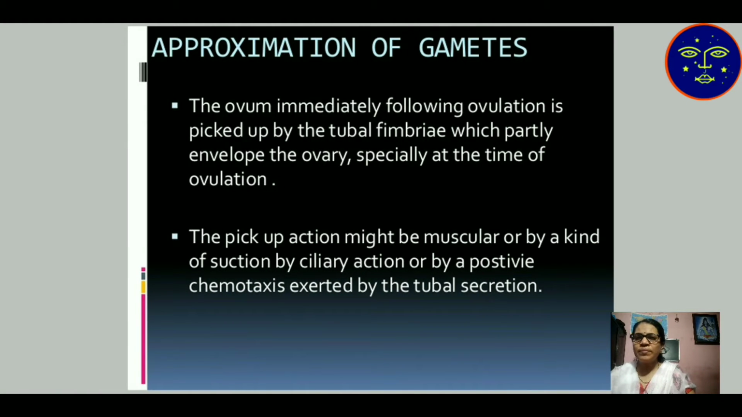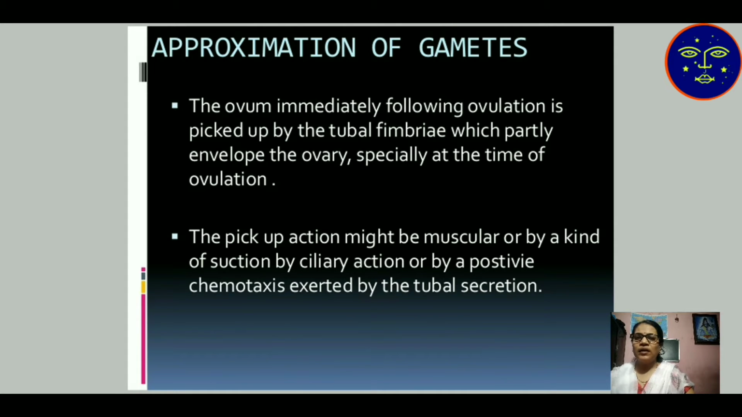This is the approximation of gametes. The ovum immediately following ovulation is picked up by the tubular fimbriae. Fimbriae are the outer part of the fallopian tube which accept the sperm, and it enters the sperm and ovum and produces the zygote, which enters the uterus. The ovum is picked up by the fimbriae.